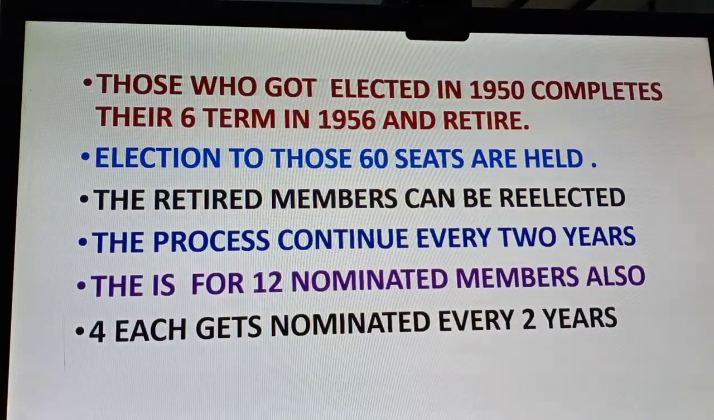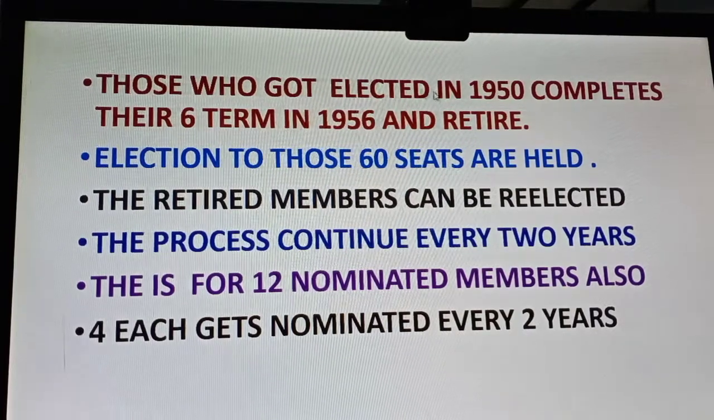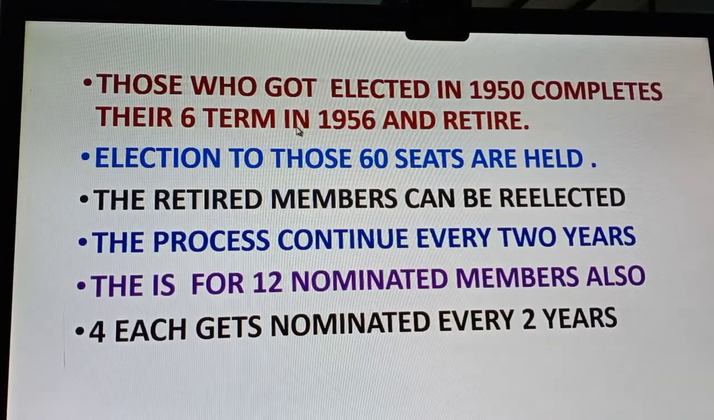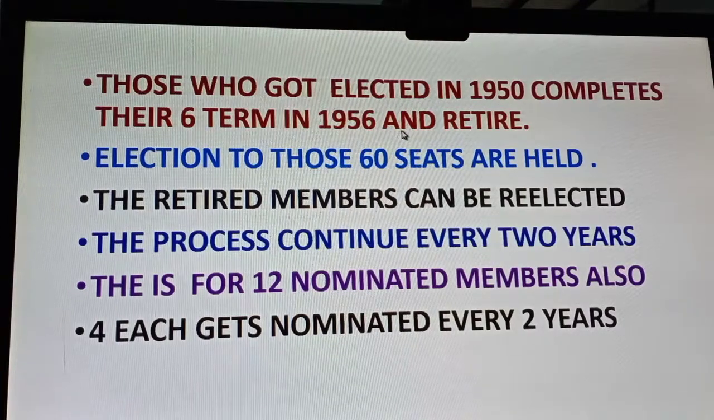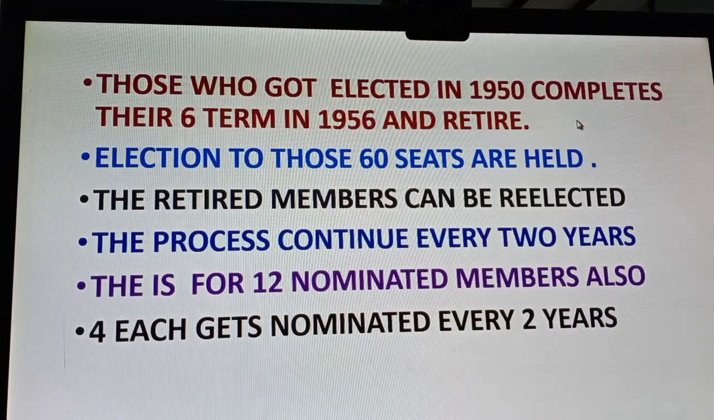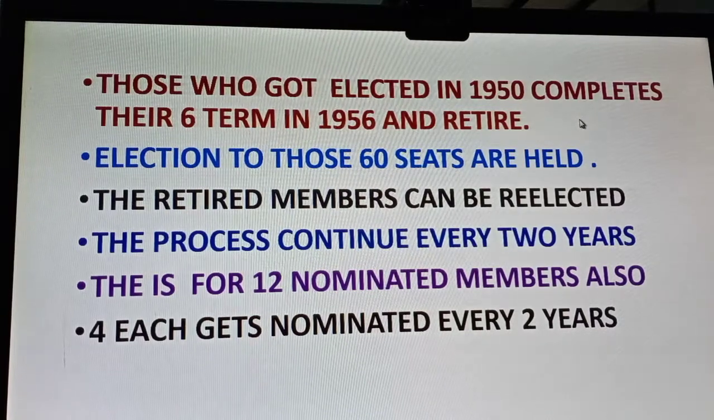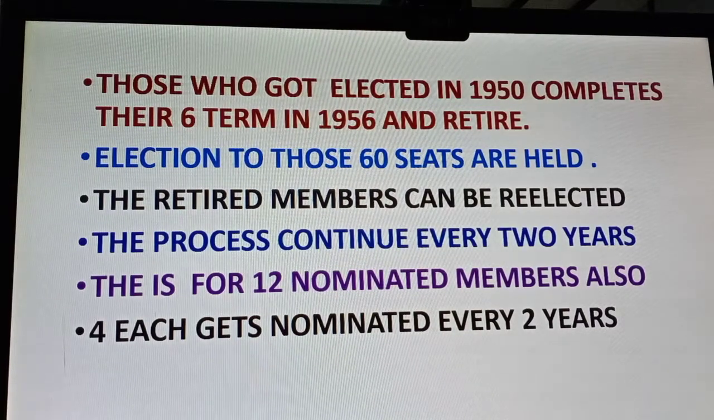Now let's see what happened. Those who got elected in 1950 complete their 6-year term in 1956 and they retire. So their complete 6-year term is over. They get out of the house. Automatically their term ends. Then what happens? Election takes place for those 60 seats where they have retired. Not for all the seats, only for those 60 seats of the members who joined in 1950.